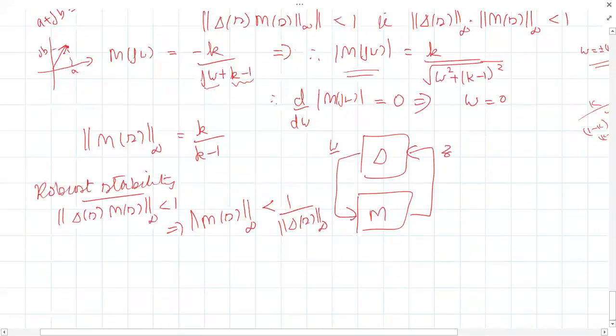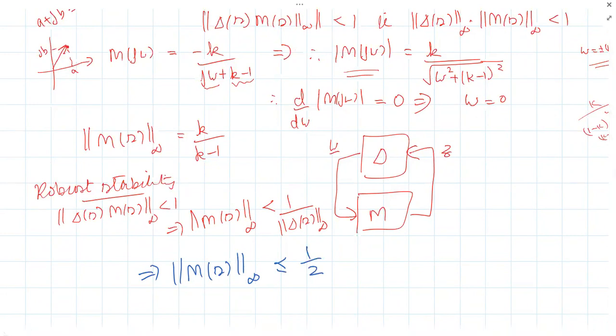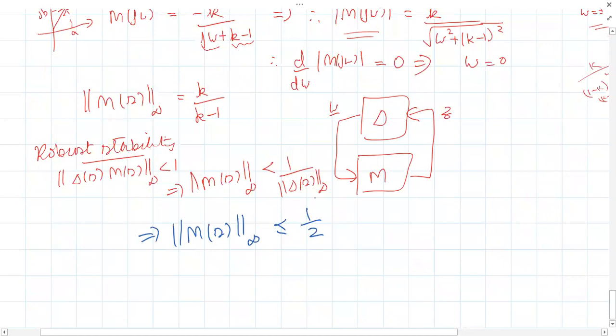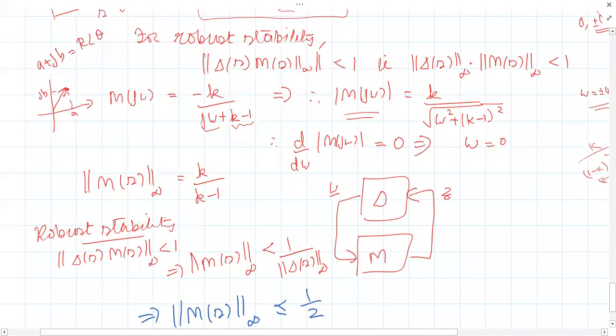It means the infinite norm of M of s, the nominal plant, should be less than or equal to 1 by 2, because the perturbation appears in the denominator. So what was the infinite norm of M of s? We found k by k minus 1, which should be less than or equal to 1 by 2.